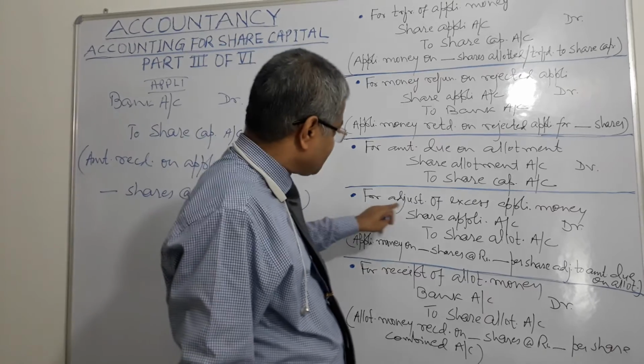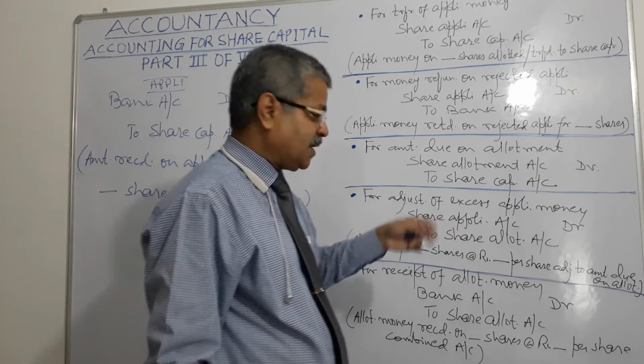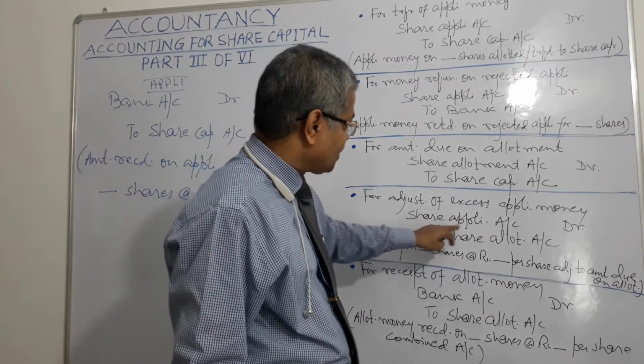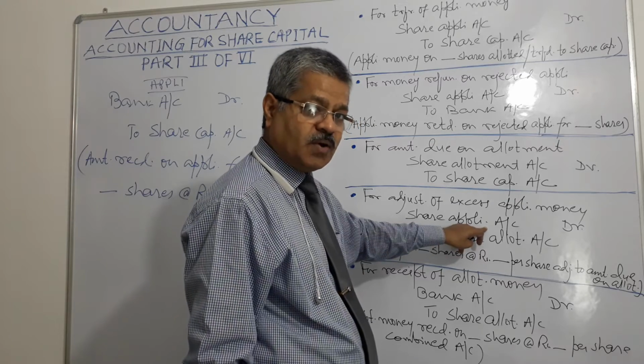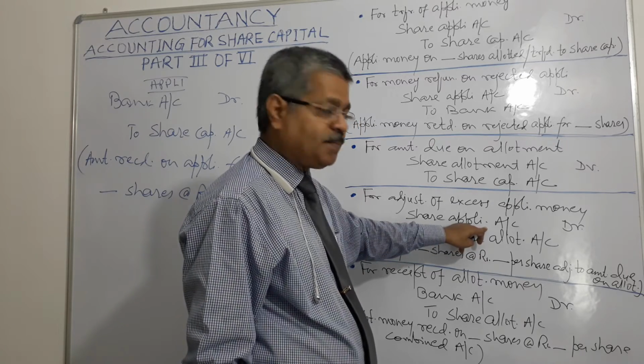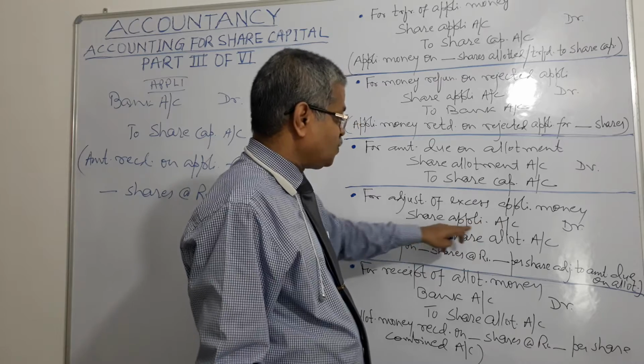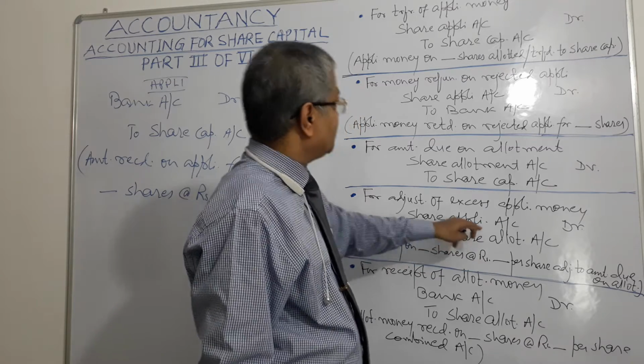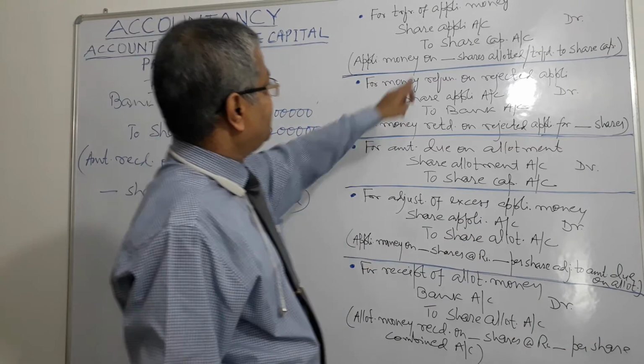So for adjustment of excess application money, debit share application account, because share application money has been credited to share application account, right? Here it is.